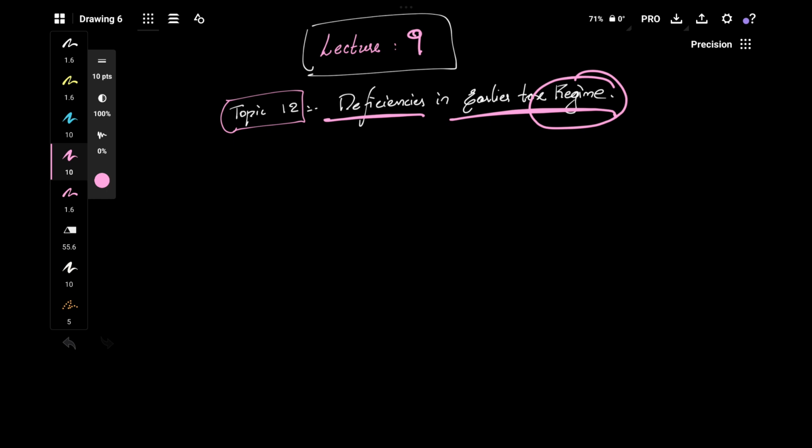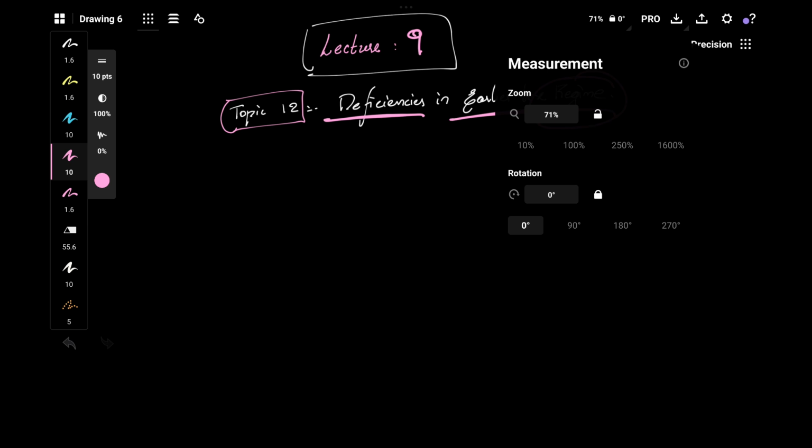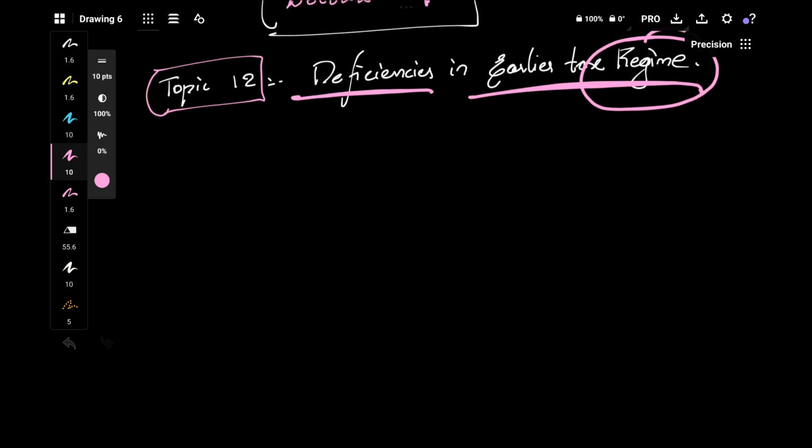So topic 12, deficiencies of earlier tax. In earlier tax there were many problems, so one of the problems is double taxation. Double taxation doesn't mean that on the same good excise duty is levied. It doesn't mean the same thing is taxed twice, like excise duty and VAT. So what does it mean?